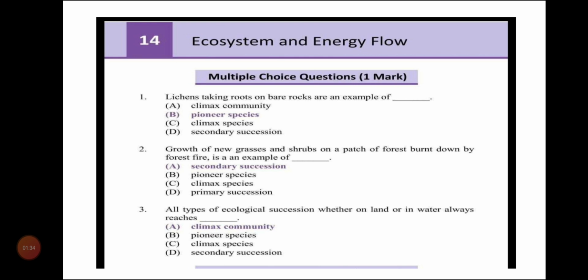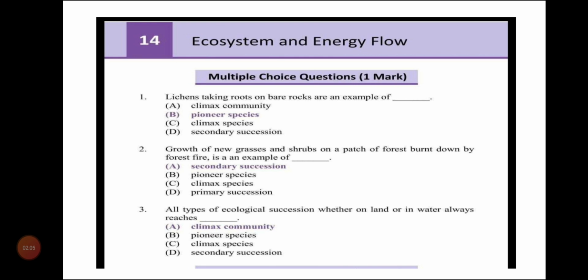Next question. All types of ecological succession, whether on land or in water, end at dash. Whether the succession is primary or secondary, whether it takes place on land or on water, the end of this is climax community.